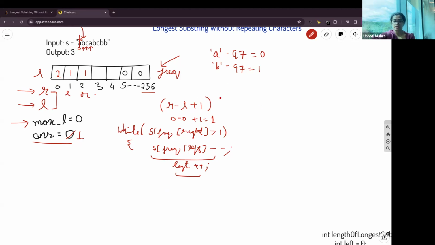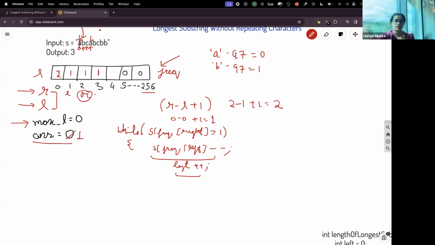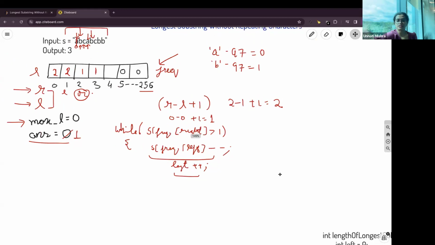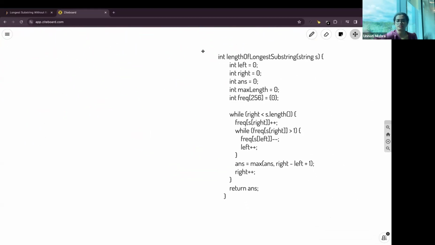And we'll find the length. Right pointer, sorry, right pointer will be at B. So we'll store 2 here. Then again we'll subtract it. So likewise, when we run the loop till the length of the array, we'll be able to find the max length. Let's jump to the code part. You will be able to understand better.